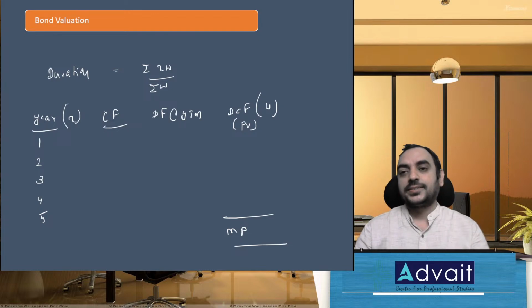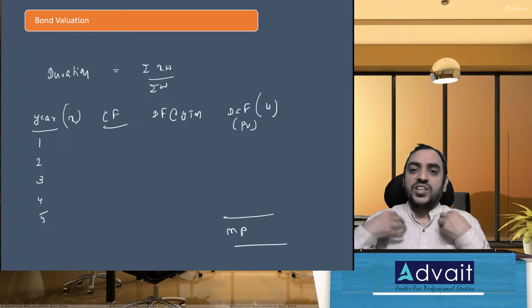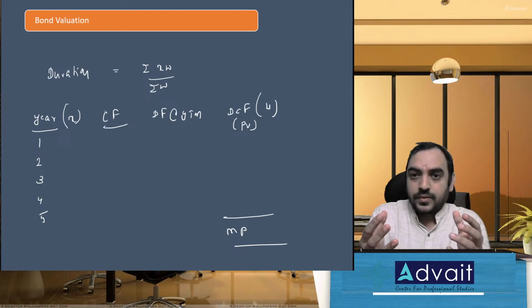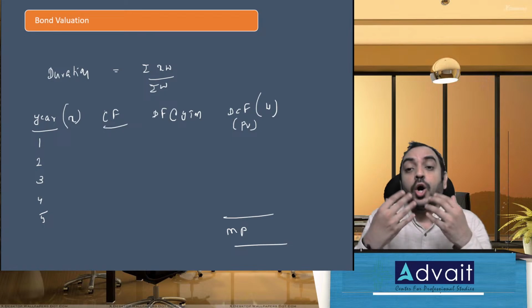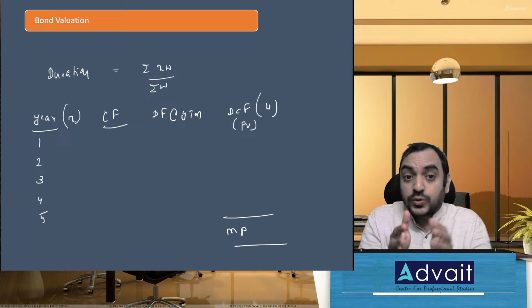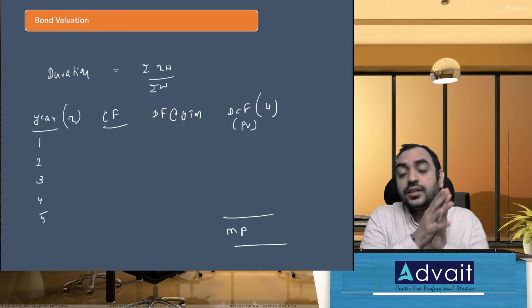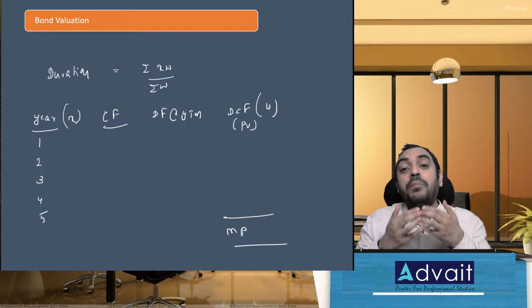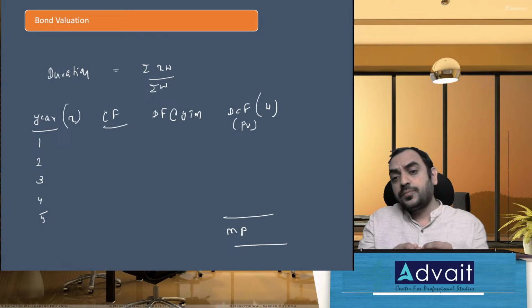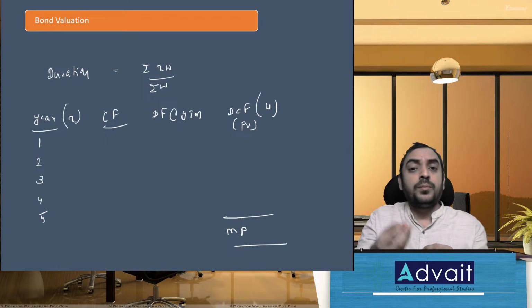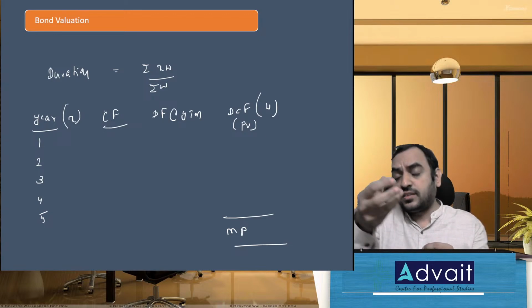Basics, stick to basics. I have made an investment in the bond, correct? That is my market price. That is my investment. That is my outflow. Now the question I'm trying to answer is, when am I getting the money back? Year 1, I receive one amount. Year 2, I receive one amount, coupon. Year 3, I receive.